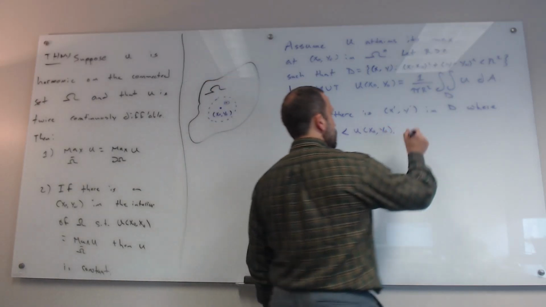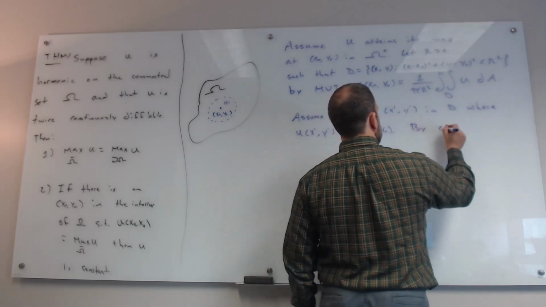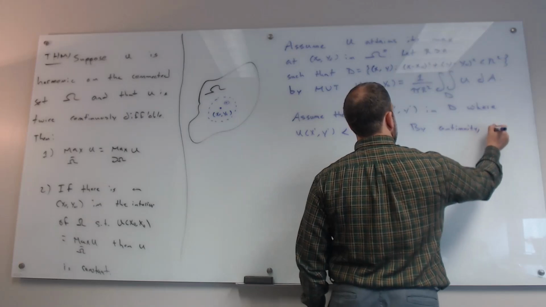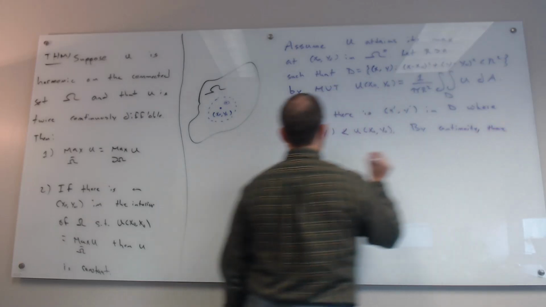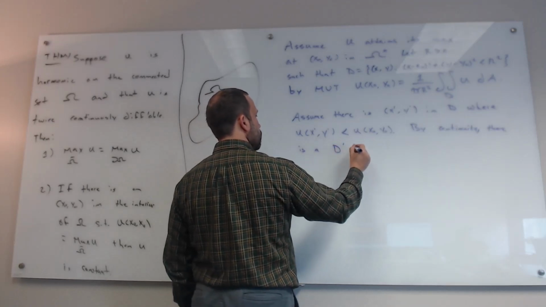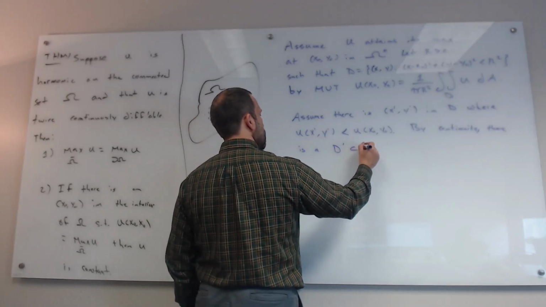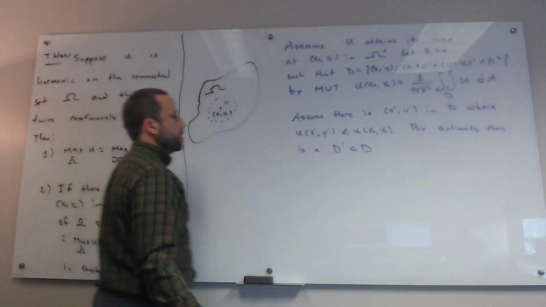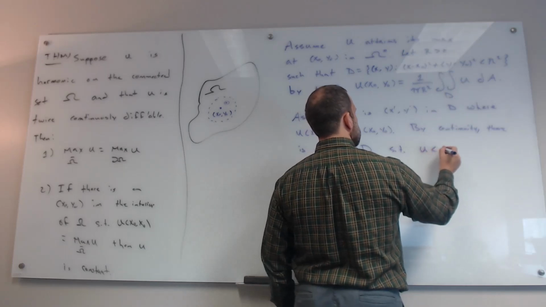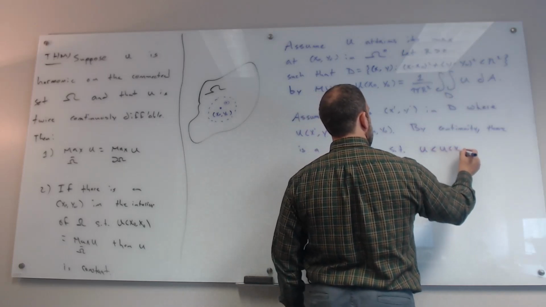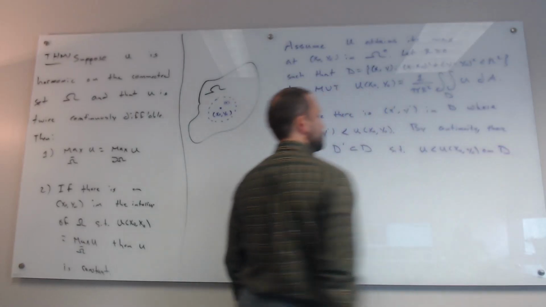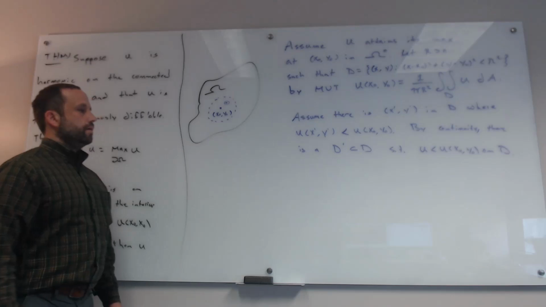By continuity, there is a disk, I'll call it D prime, which is a subset of D, the bigger one, such that U is less than U of x naught, y naught on D prime.